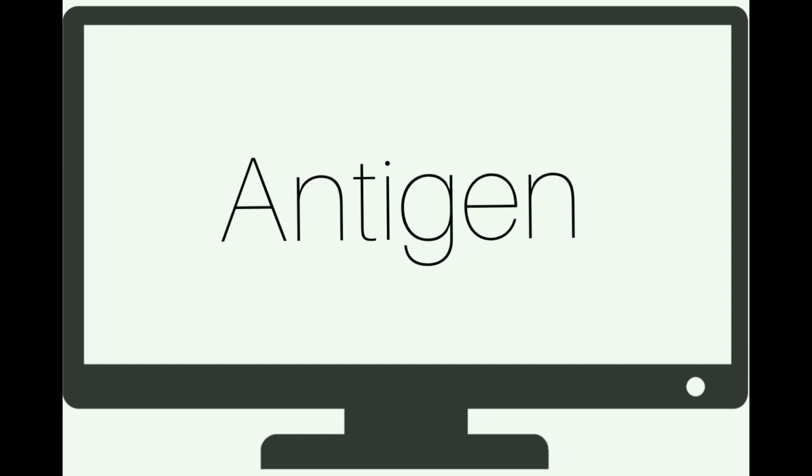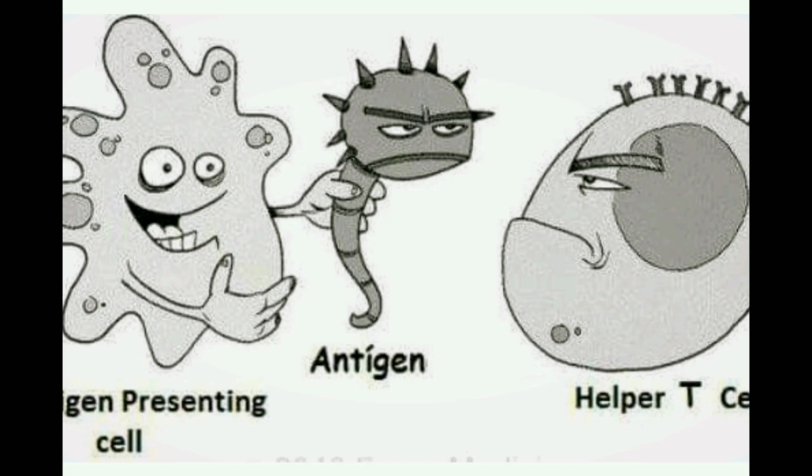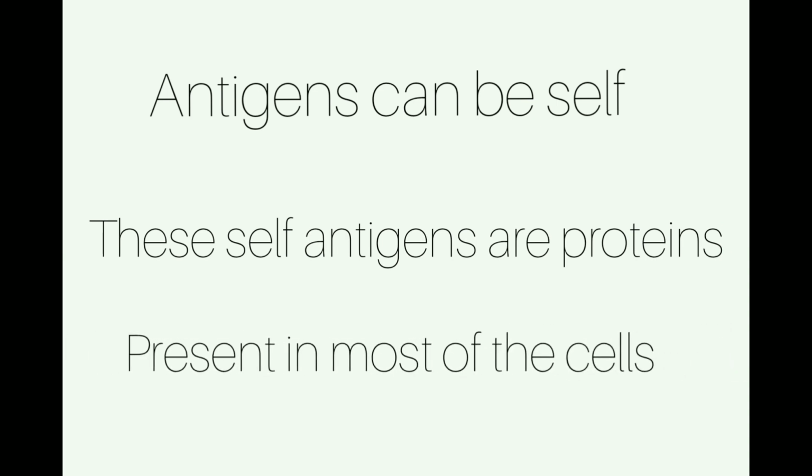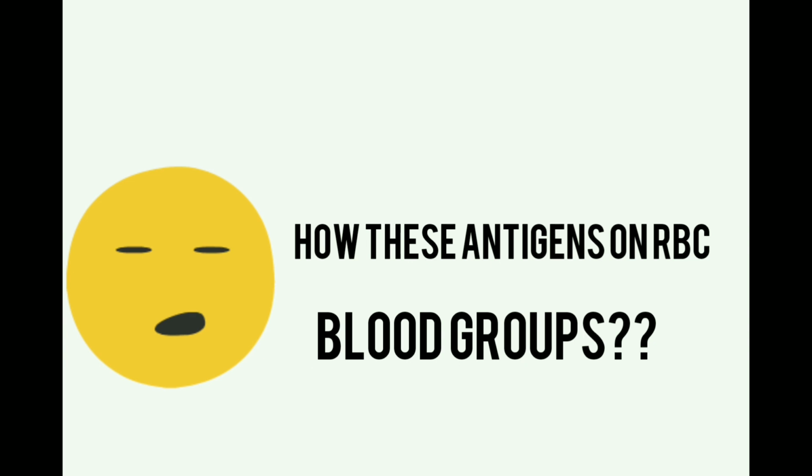If you hear this term, you usually think of it as a foreign particle, which is usually responsible for immune responses, right? But there are some antigens which are considered as self, which are present on the cells as proteins. But how are these antigens on RBC forming blood groups? Let us know about it more.